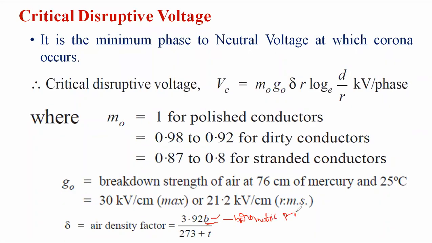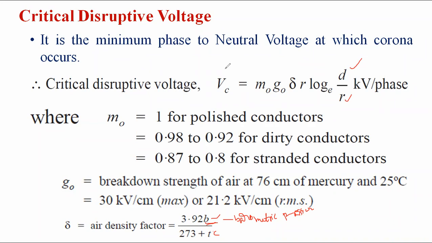Barometric pressure, and 273 is the constant, that is room temperature, and T is the temperature in centigrade. D is the distance from one conductor to the other conductor, and R is the radius of the conductor. That is the critical disruptive voltage.